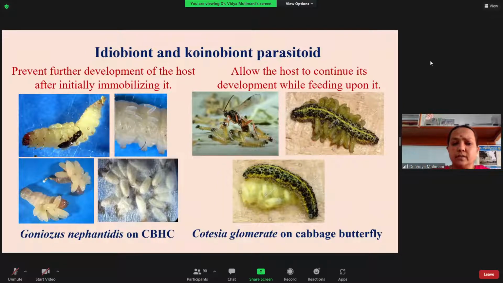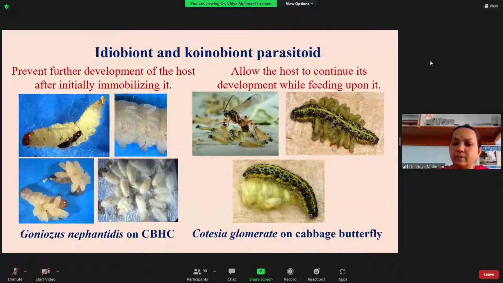Here you can see this is a parasitoid female, which is attacking a particular stage, and what it will do before laying the egg is paralyze. That means it will not kill. It makes it inactive and keeps it fresh by paralyzing. So it will paralyze.